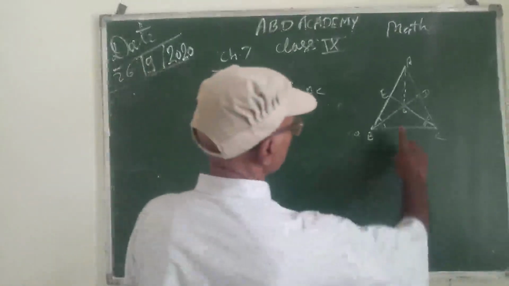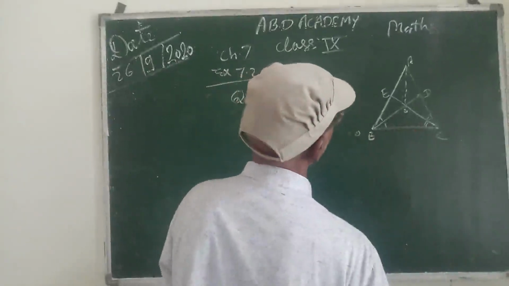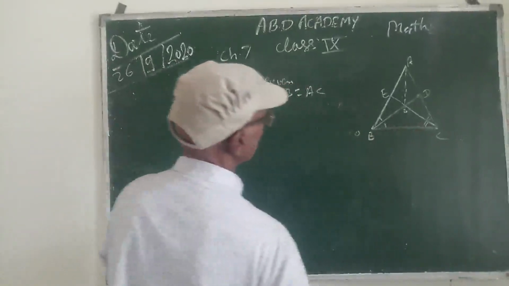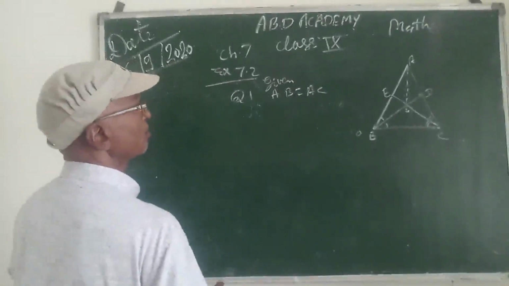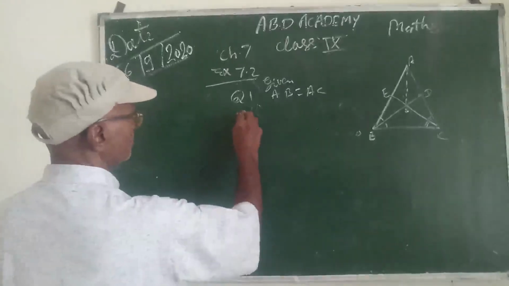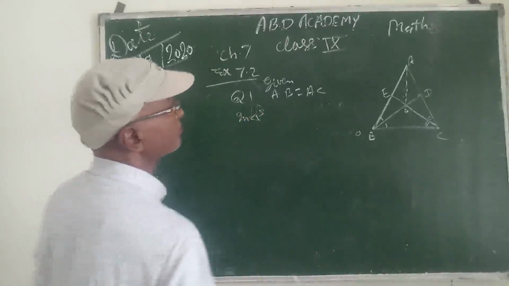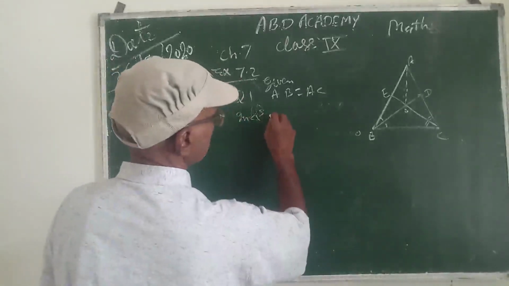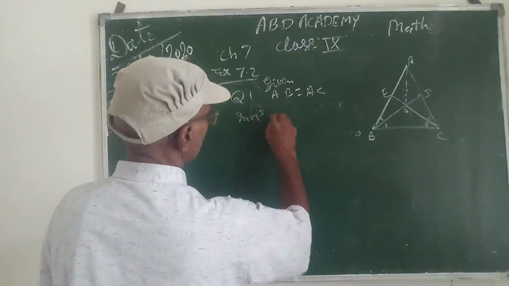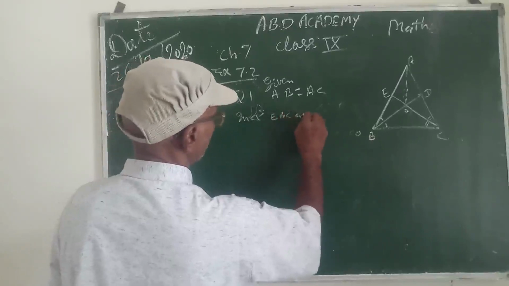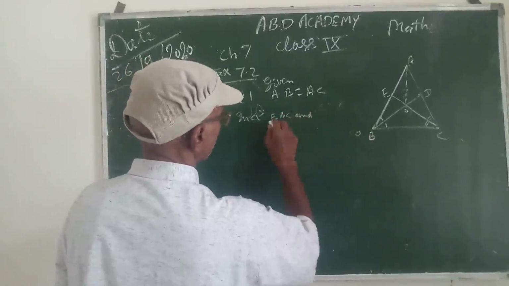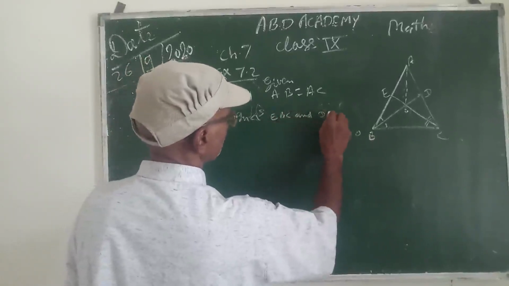These are equal here. Now, to prove the second part, in triangles EBC and DBC,